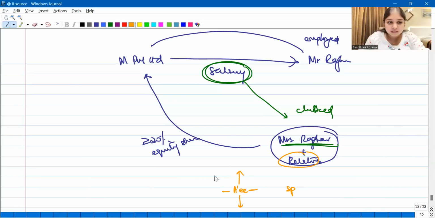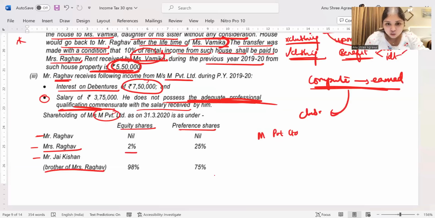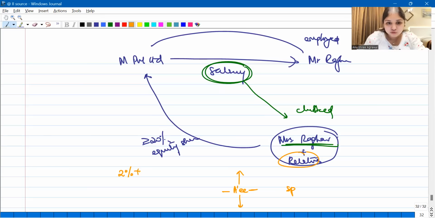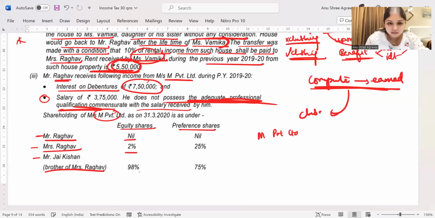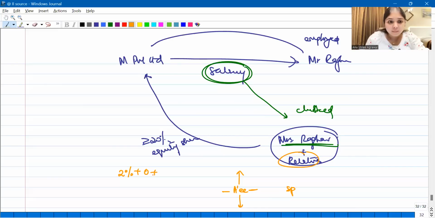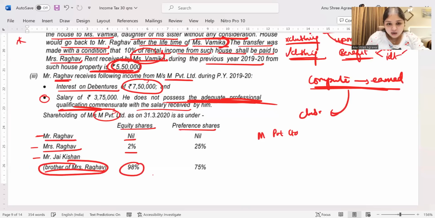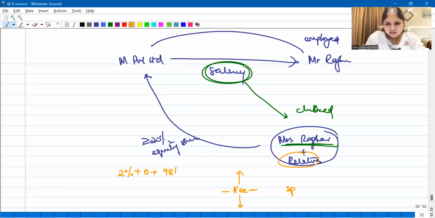Now let us see. Mrs. Raghav herself has 2%. Then her spouse, Mr. Raghav, has 0. Plus her brother and sister, the brother of Mrs. Raghav, 98%. Lineal ascendant 0, lineal descendant 0. So Mrs. Raghav plus relatives have how much share? They have 100% share, at least 20% shares.